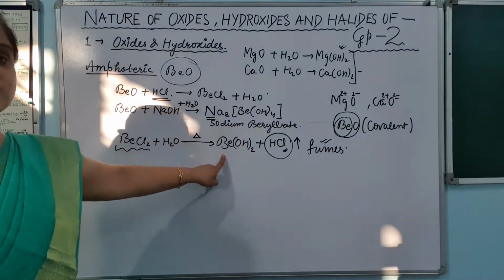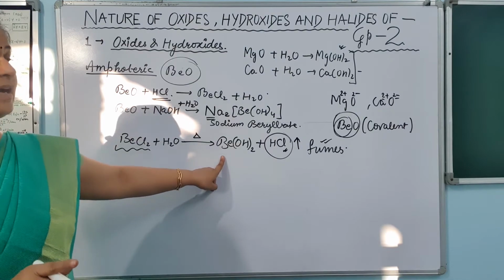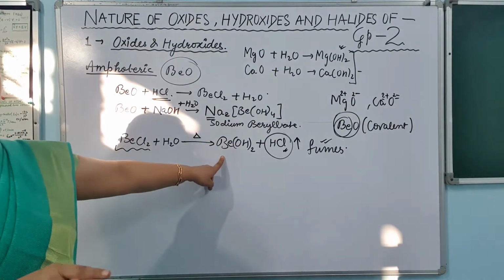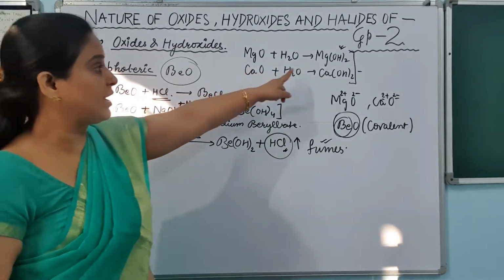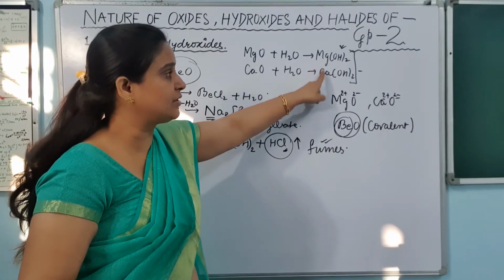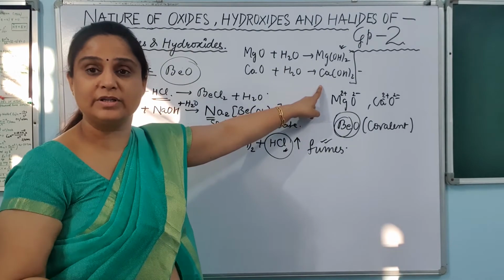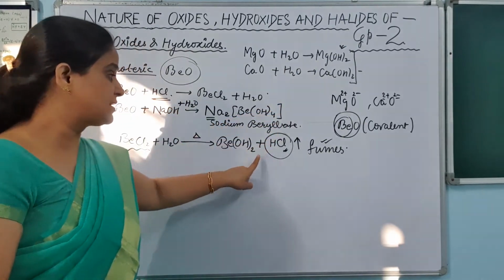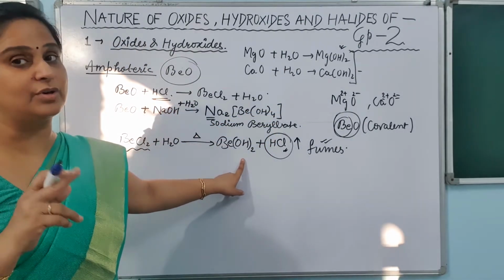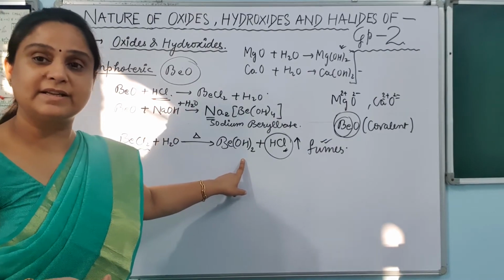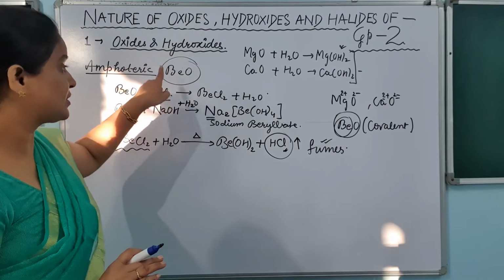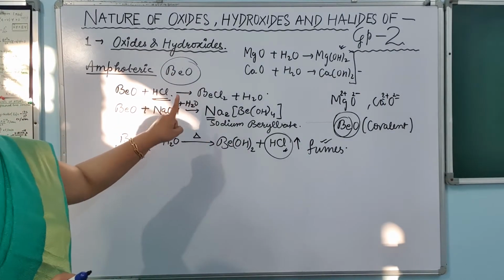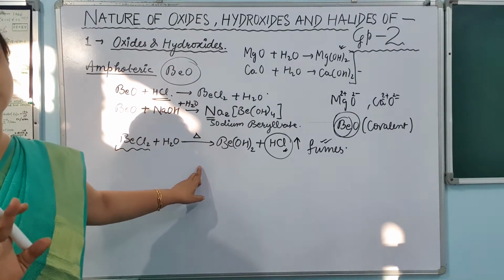So this beryllium hydroxide is formed, but is it basic in nature or not? No, it is not basic in nature. You know that all these hydroxides are basic in nature because they dissolve in water to form what? OH minus. But this is not ionic in nature, so it is not going to dissociate. Then what is its nature? Amphoteric. Again, to remember, beryllium oxide is amphoteric in nature and beryllium hydroxide is also amphoteric in nature.